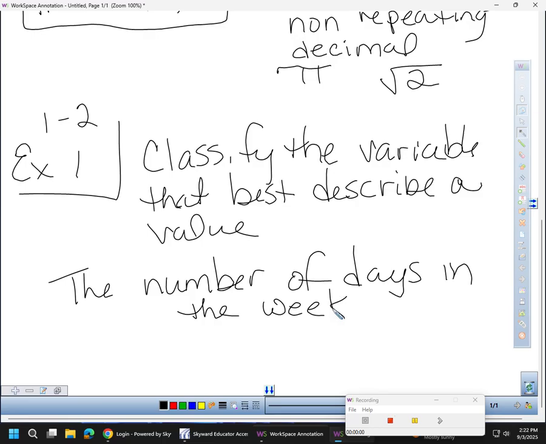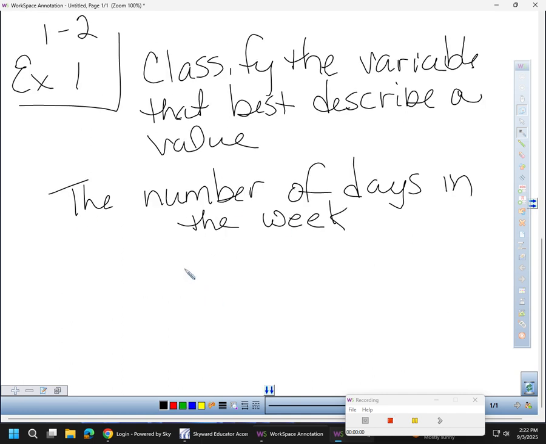Okay? So what kind of number was that going to be? It's going to be a natural number. So all you have to do after that sentence is write natural. Okay? If I were to say the circumference of a basketball, first of all, how do you find the distance around the outside of a basketball?